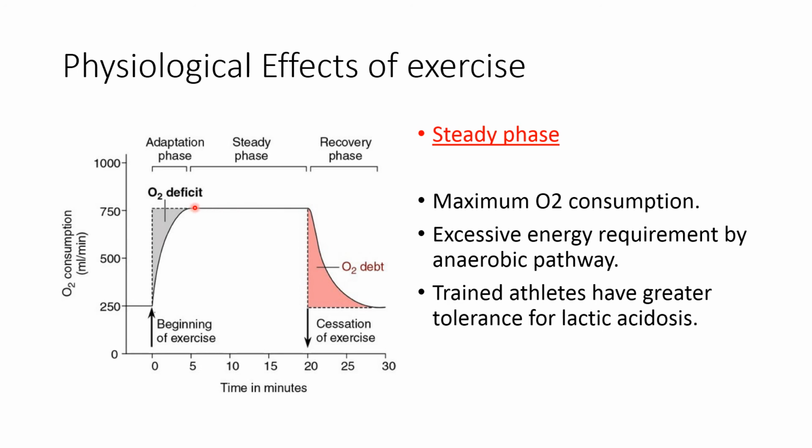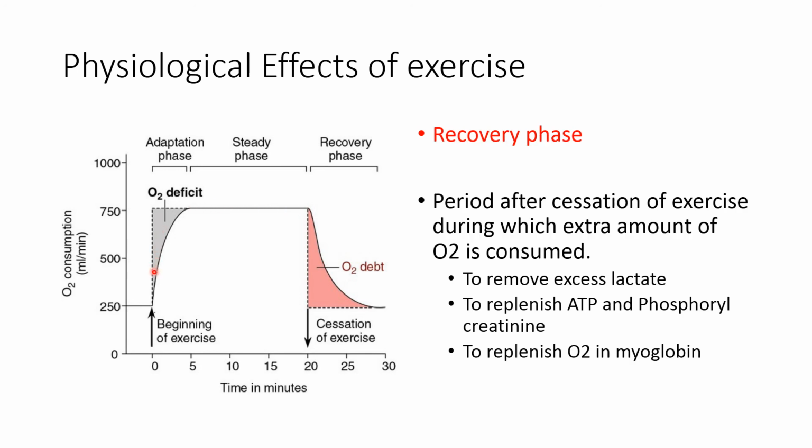So this is the maximum oxygen consumption by the person during aerobic activity. So during the adaptation phase, gradually the oxygen consumption increases and it reaches the optimal state in the steady phase. Now both during the adaptation phase as well as the steady phase, the energy requirement beyond the oxygen supply or the maximum oxygen consumption is met by anaerobic metabolism, and the oxygen deficit occurs at the starting of the exercise during the adaptation phase.